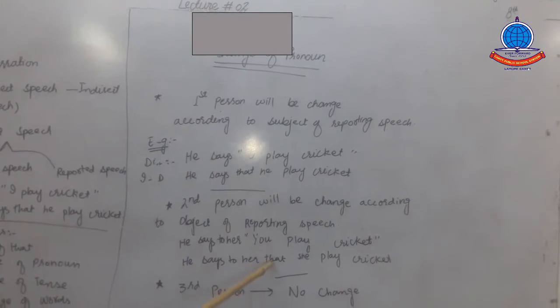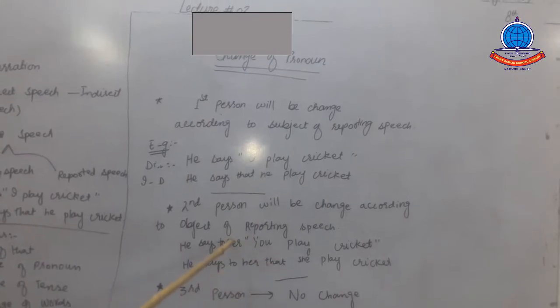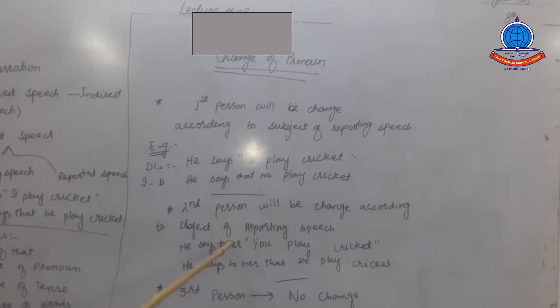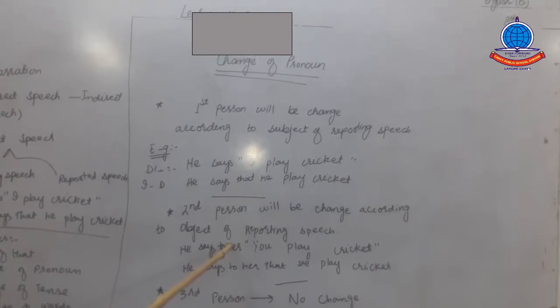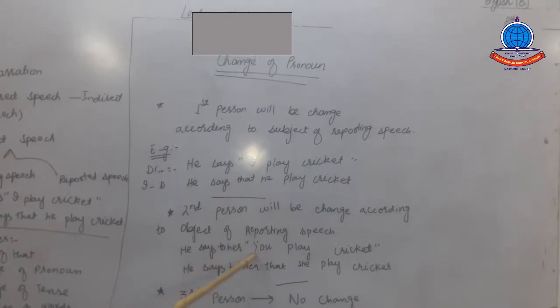He says to her that... Because "you" is the subjective case, we have to mark the subjective case of "her," which is "she." So we'll mark: he says to her that she plays cricket. This is the indirect speech of this direct speech.